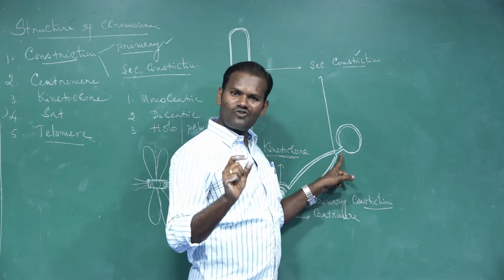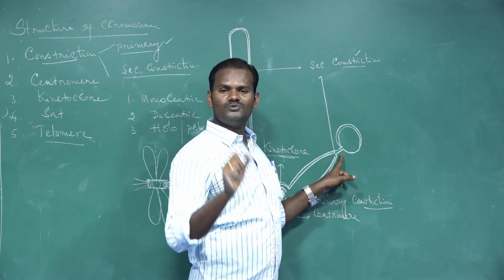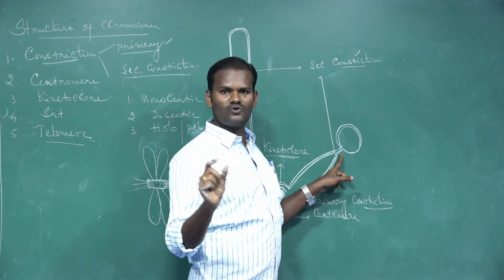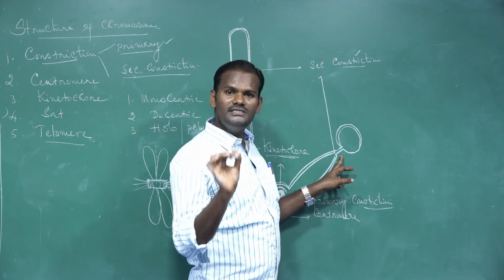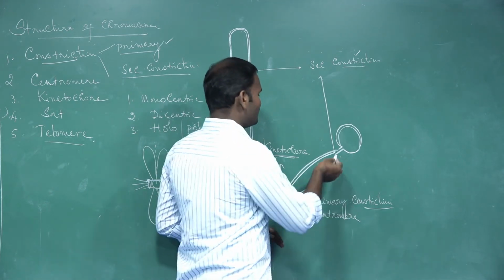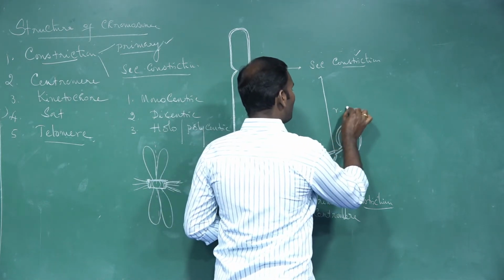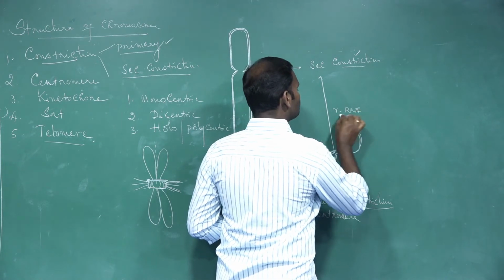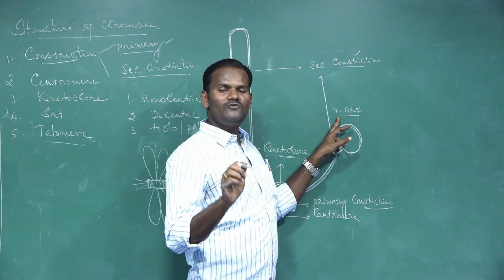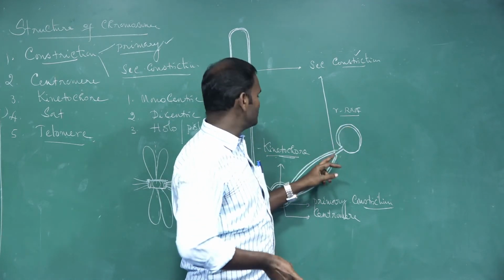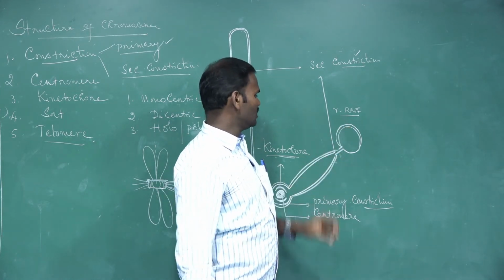In a given set of chromosomes, only one or two chromosomes have secondary constrictions, not all the chromosomes. The secondary constriction has the gene responsible for the formation of rRNA, ribosomal RNA, which induces the formation of nucleoli.